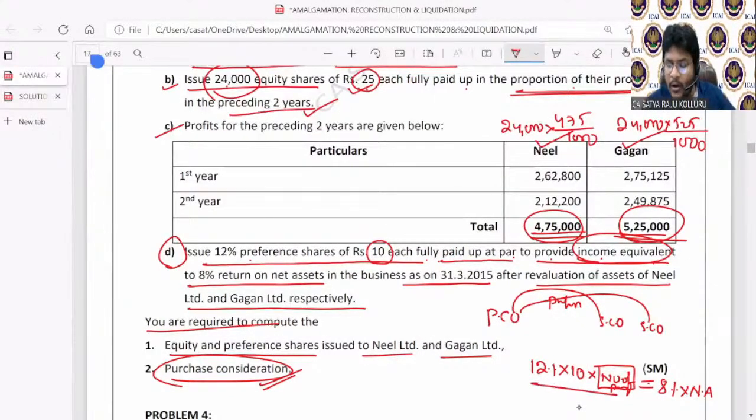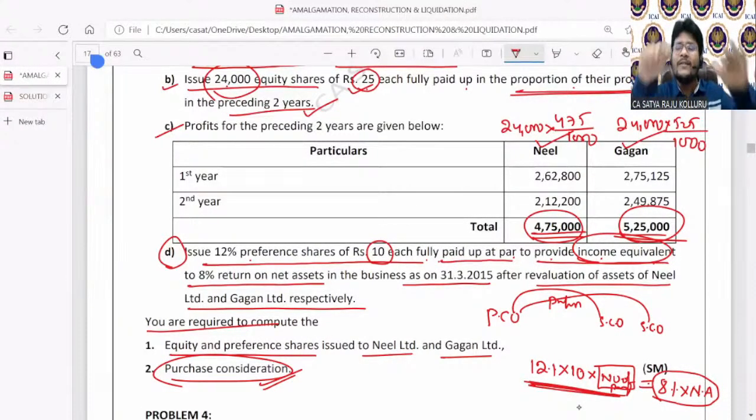He is simply telling that the dividend on issued preference shares should be equal to 8% return on net assets. I need to issue such a number of preference shares that the dividend declared on them is equal to 8% return on net assets.